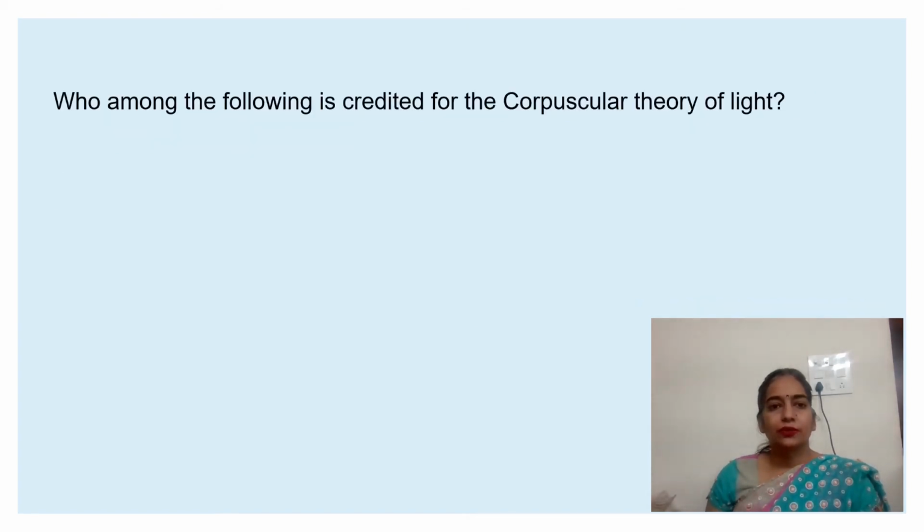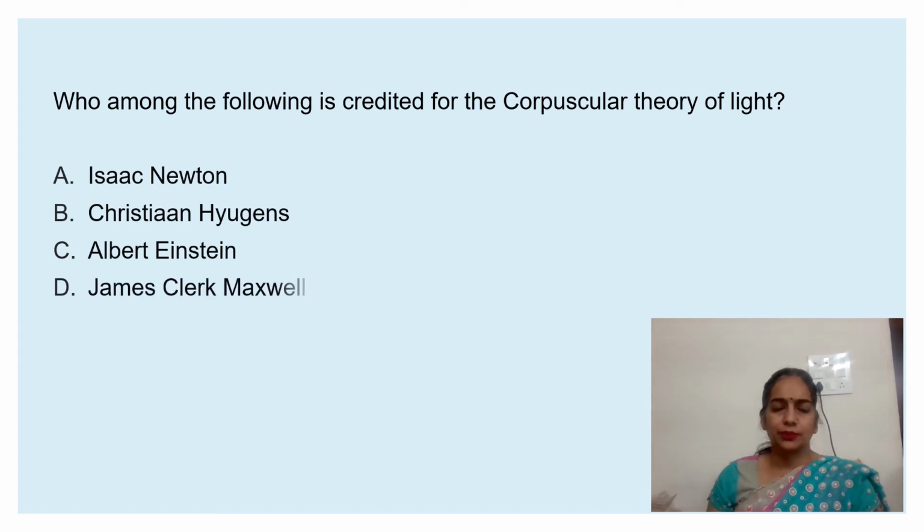Next question is, which among the following is credited for the Corpuscle theory of light? Newton, Huygens, Albert Einstein, or James Clerk. Option A is the correct option, that is Newton. This question we already discussed in a previous series also. Corpuscle theory of light was given by Isaac Newton. It was replaced by Huygens wave theory when it failed to adequately explain the diffraction, interference and polarization of light. The Huygens wave theory was replaced by Planck quantum theory, and finally de Broglie dual nature of light replaced all previous ones.